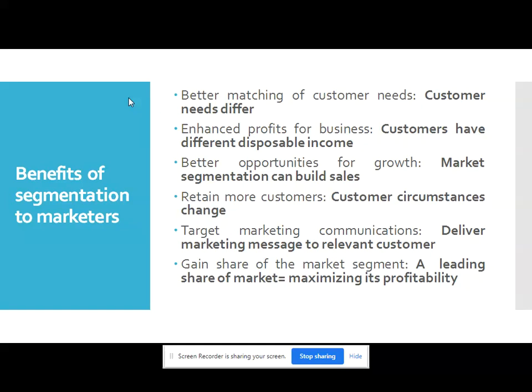The last need or benefit from segmentation is that because of segmentation we can gain share of the market segment. The fact is a leading share of the market is equal to maximizing profitability. So as we are gaining more market share, it is not share market, it is market share.